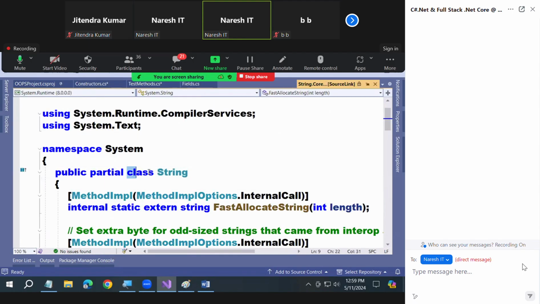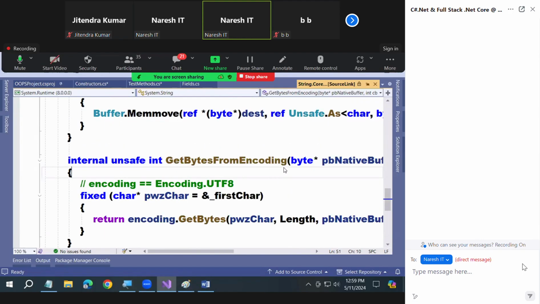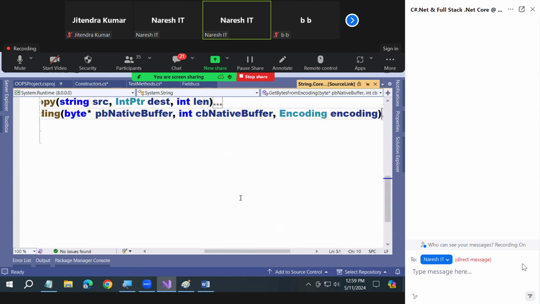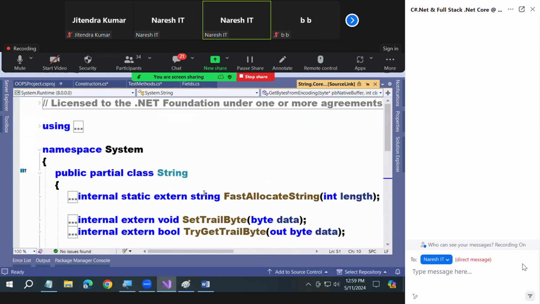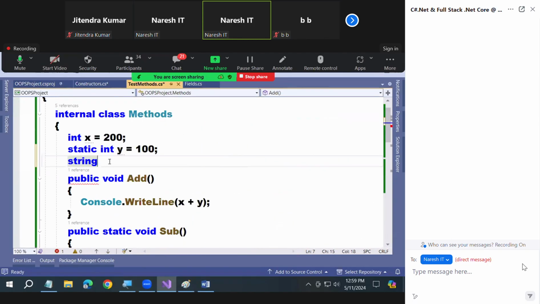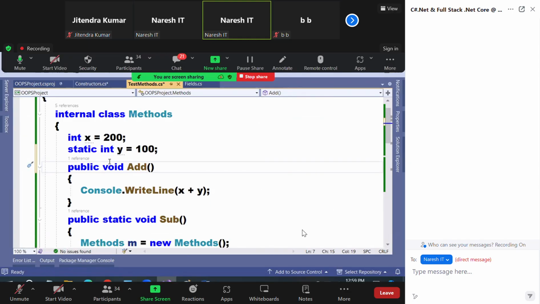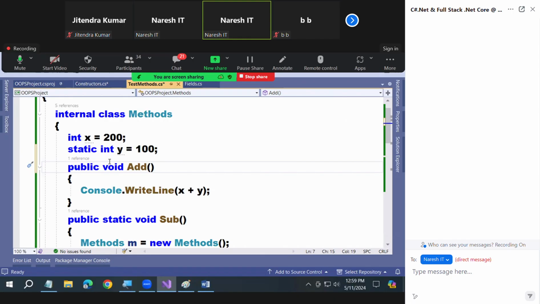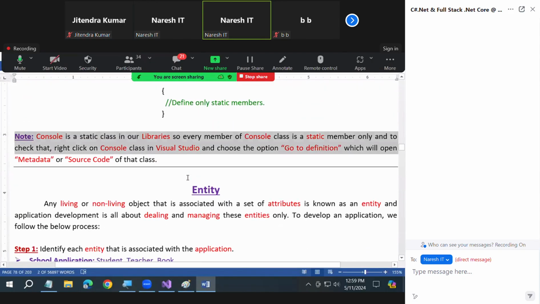See, it is showing you class String in the System namespace, all about the String class. Are you clear? Like this, you can see the source code of any predefined class. Simple process: right click, Go to Definition will show you. That also I mentioned in the notes, so that you have time to practice. That's why I just completed that particular thing here. You can read the class point there.